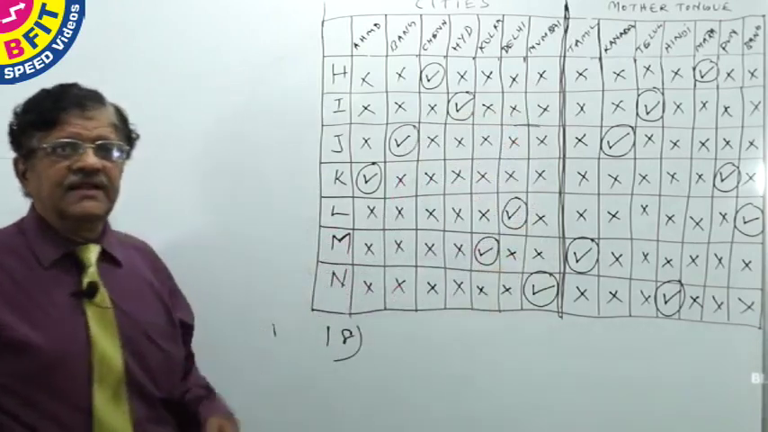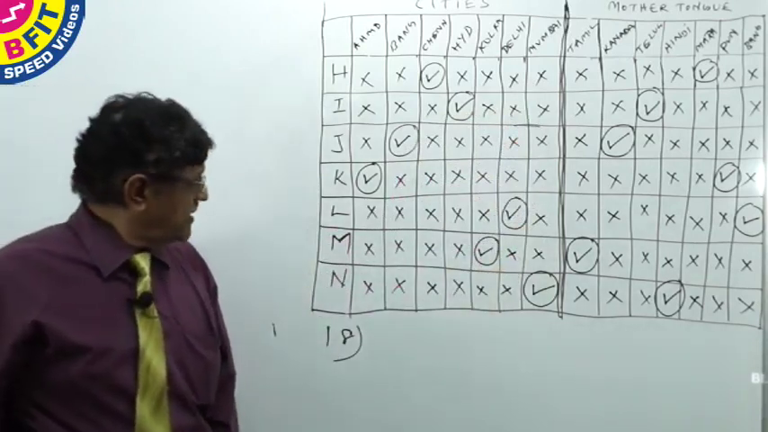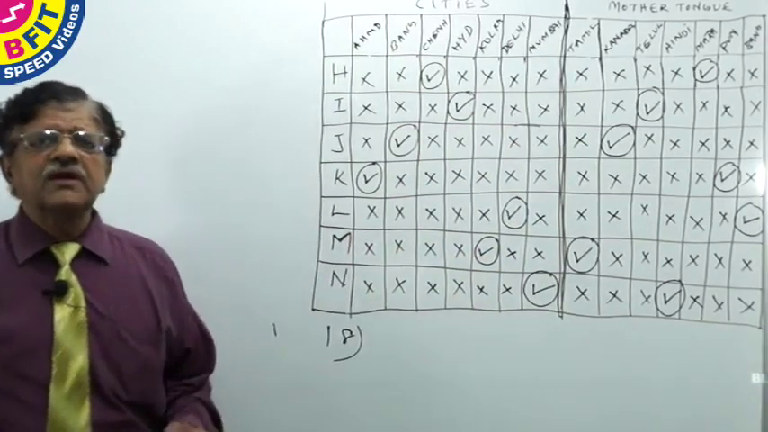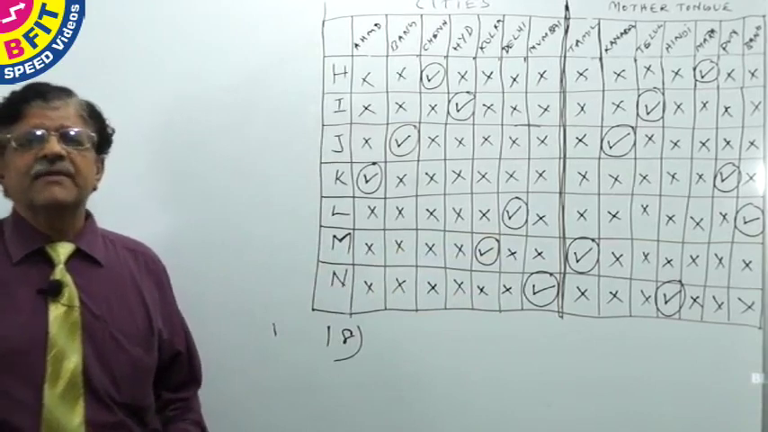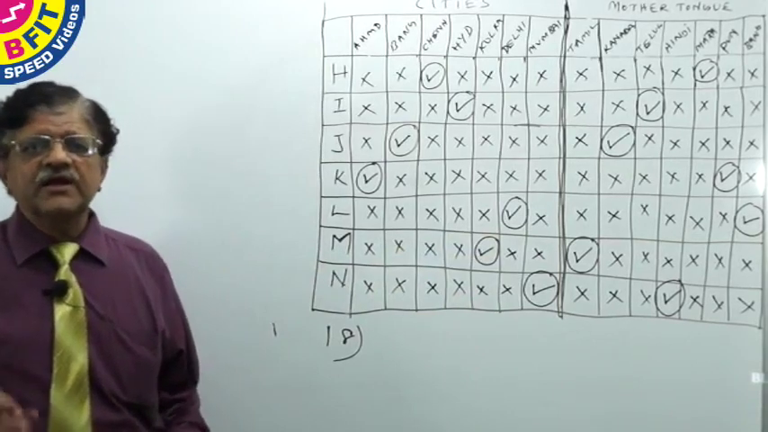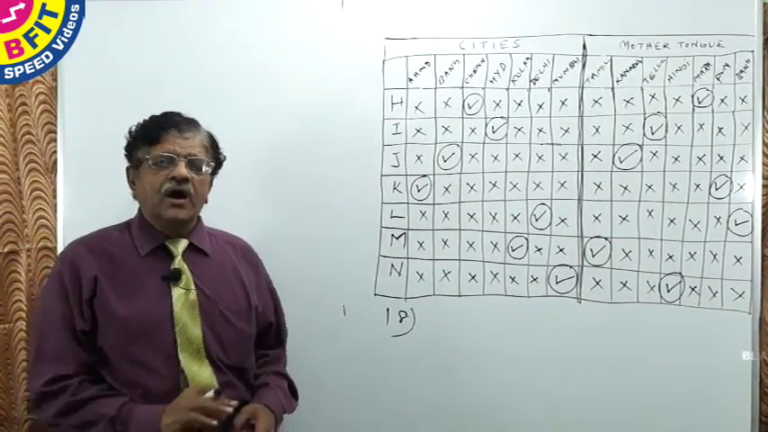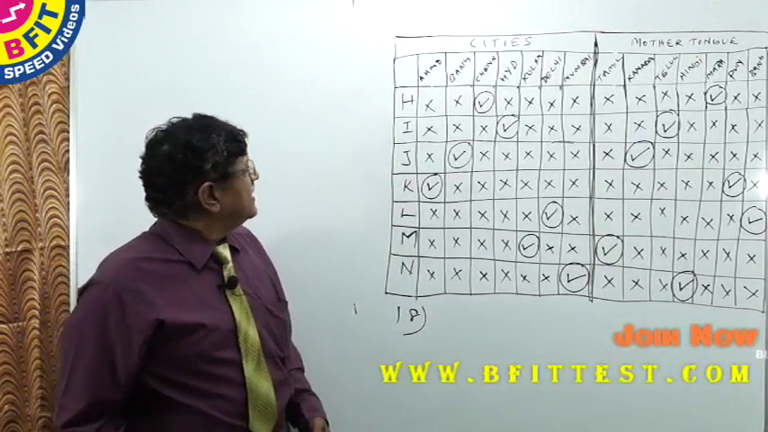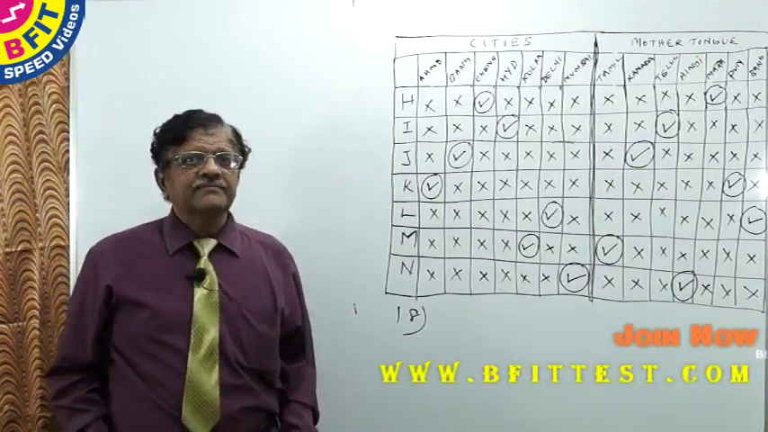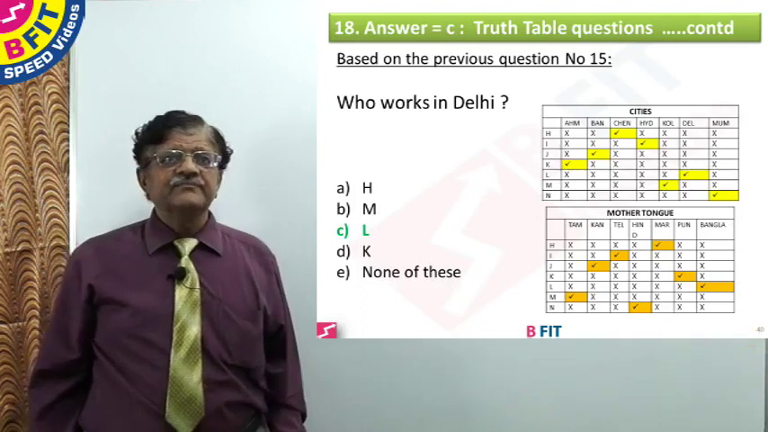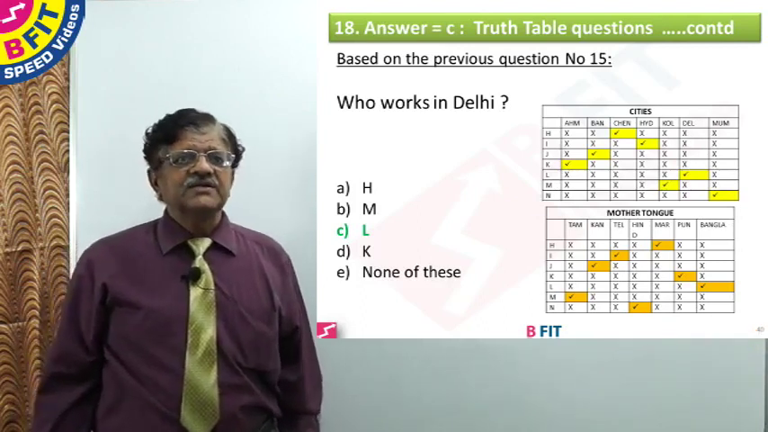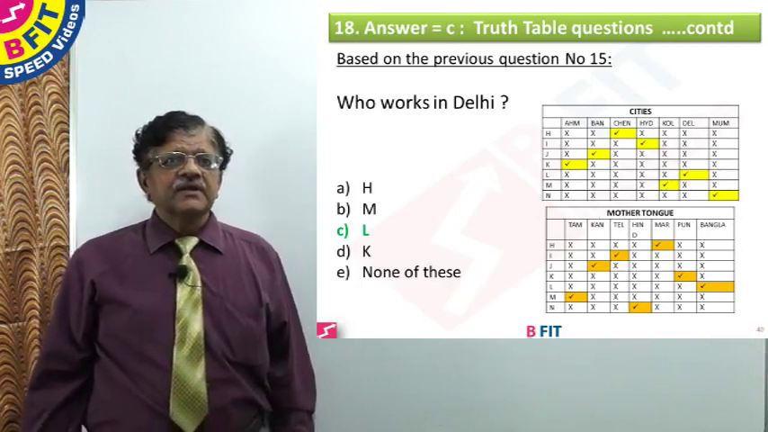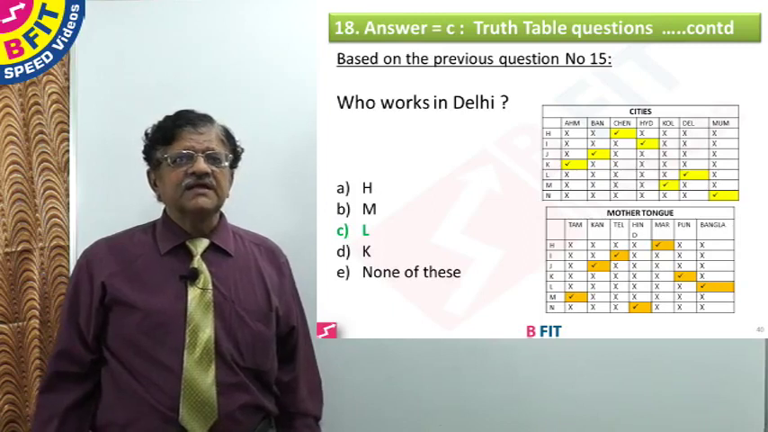L works in Delhi. You can see the table. Once you draw the truth table, finding the answer is a matter of seconds. You have to be very careful in drawing the truth table. Once that job is done, all the questions can be answered in a jiffy. Who works in Delhi? The answer is L. Let us see the options in the slide. Who works in Delhi? H, M, L, K, none of these. The correct answer is option C. L works in Delhi.